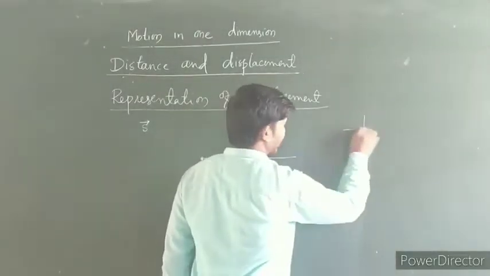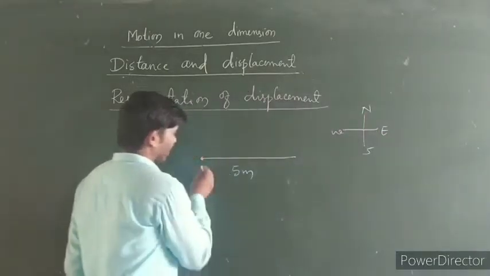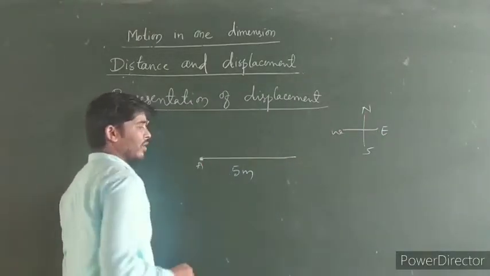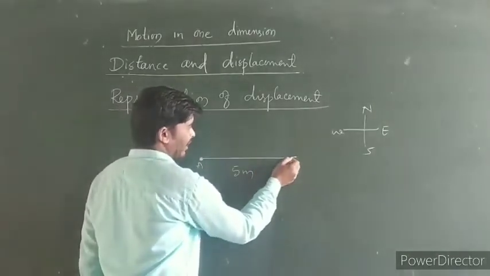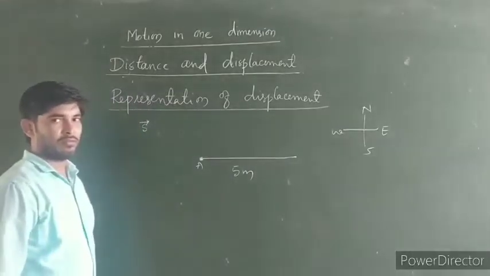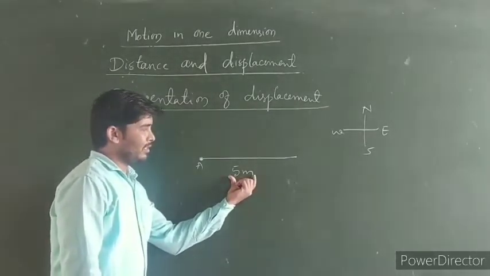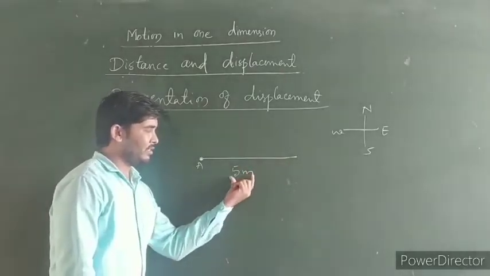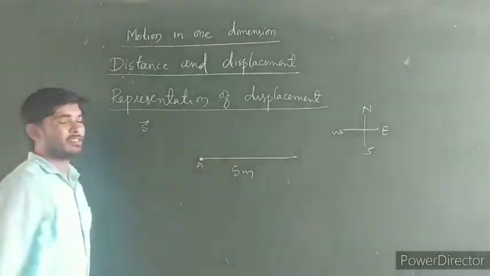You know already the directions east, west, north, south. How much distance is covered in the east direction? That is 5 meters. So now this is the displacement.